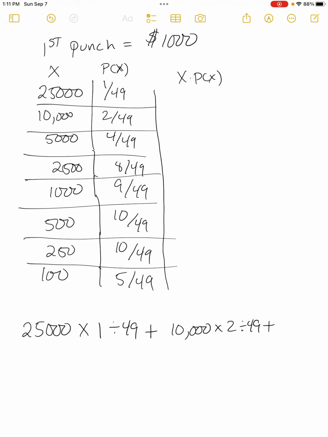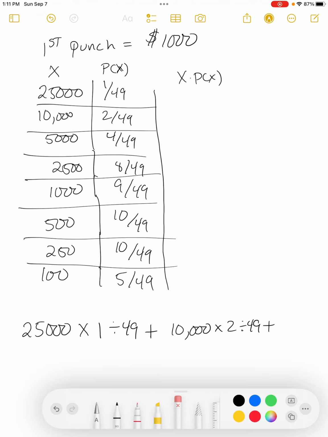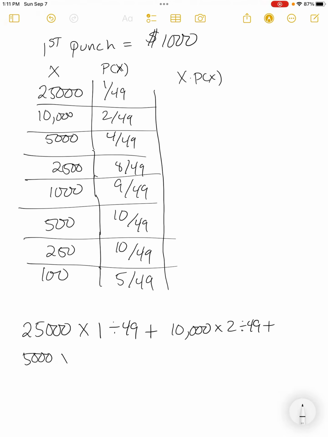What you're doing here is adding up all the outcomes multiplied by their associated probabilities. Plus 5,000 times 4 divided by 49, plus 2,500 times 8 divided by 49. And I'm not hitting equals anywhere along the way. I'm just going to let it go into my calculator. Plus 1,000 times 9 divided by 49.